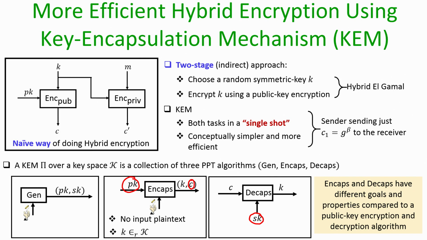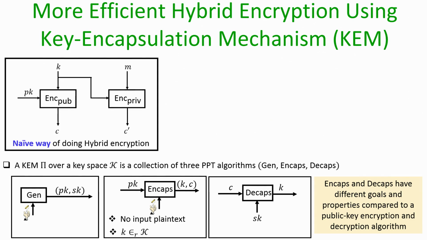Right. So, it turns out that a naive way of coming up with a KEM is to take any public key encryption scheme, and the encapsulation algorithm can be as follows. Internally we generate a random group element and encrypt it as per the public key encryption process. That can be the encapsulation process, and in the same way the analogous decapsulation process can be that we decrypt the group element that we have just encrypted using the public key encryption process. But it turns out that we can have more efficient instantiations of encapsulation and decapsulation.